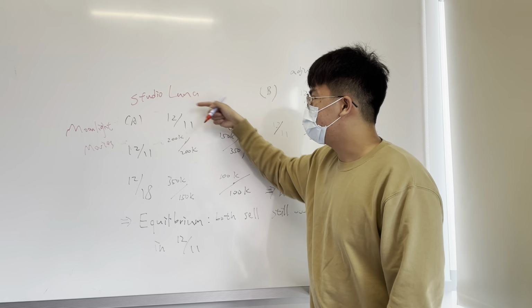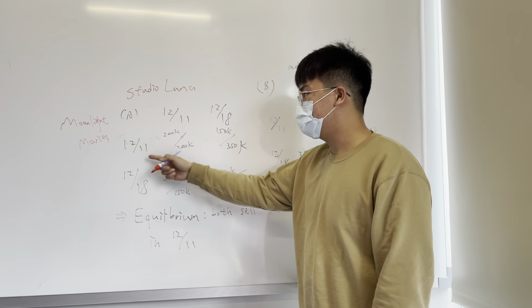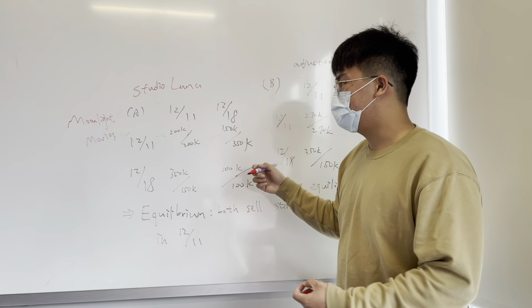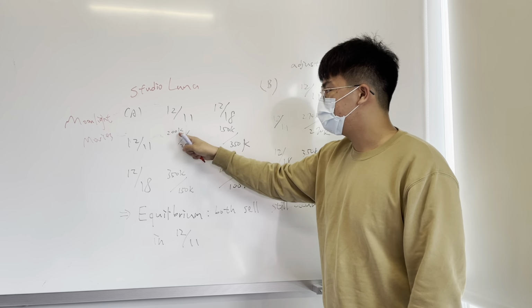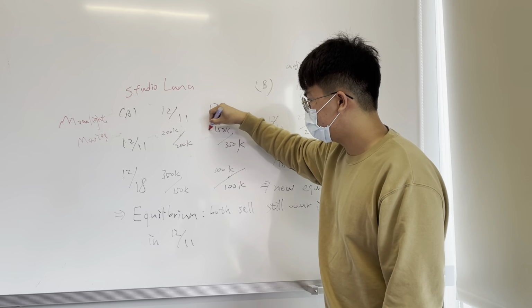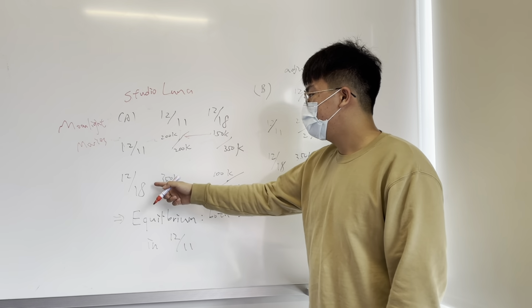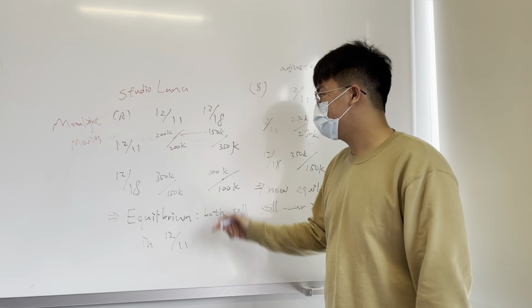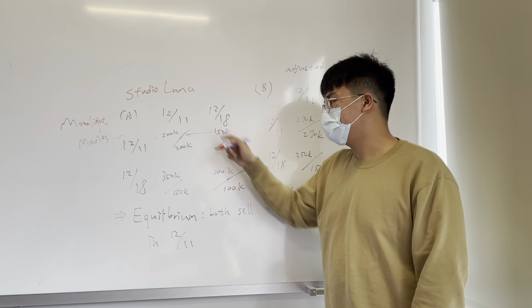If Moonlight Movies chooses to release on December 11, Studio Luna will choose to release on December 11 too, because 200,000 is more than 150,000. And likewise, if Moonlight Movies chooses December 18th, Studio Luna will choose to release on December 11.